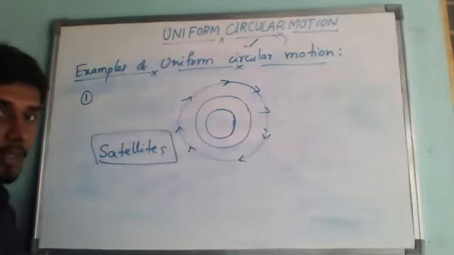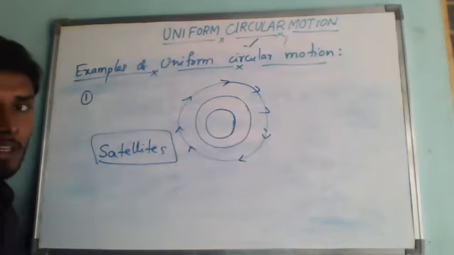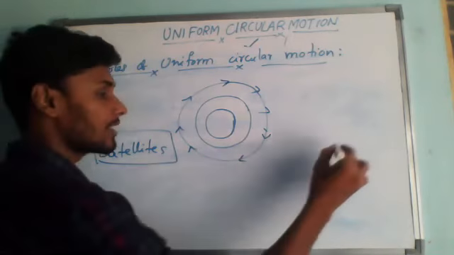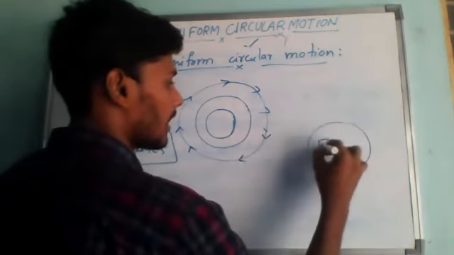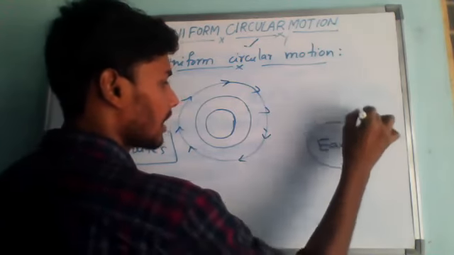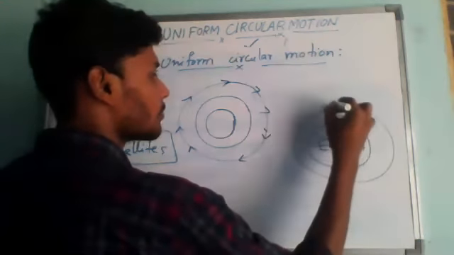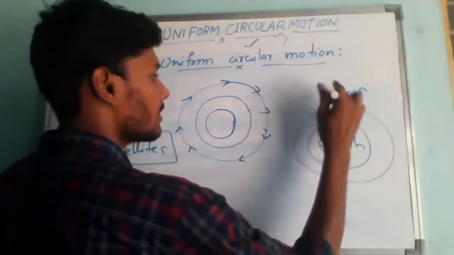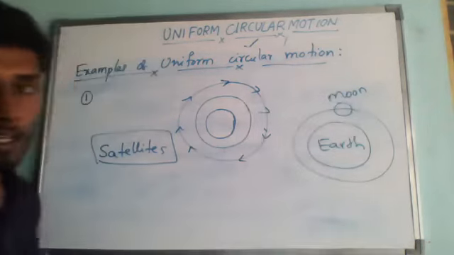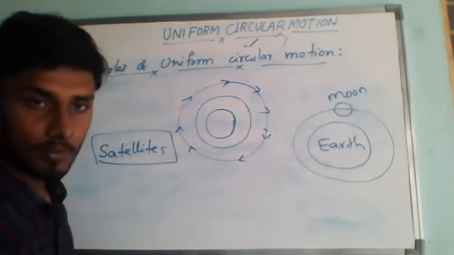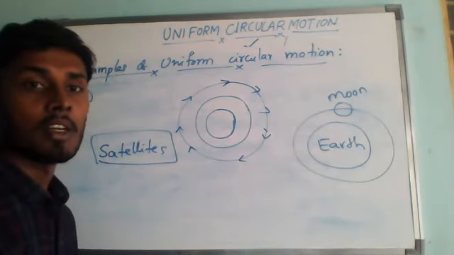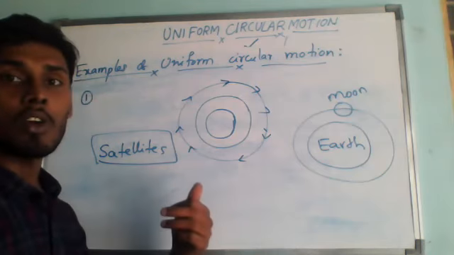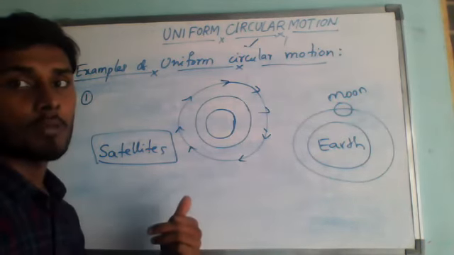Like that, the moon moves in a uniform circular motion around the Earth. The moon is moving in a circular path around the Earth, so the moon's motion is also accelerated, because it is in uniform circular motion.